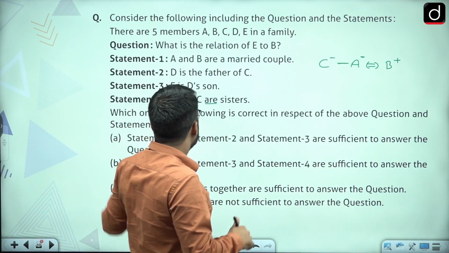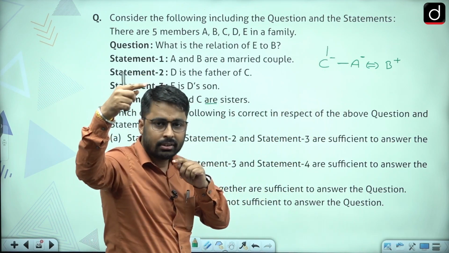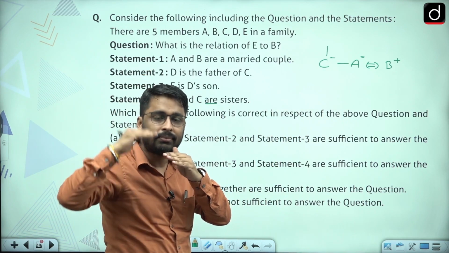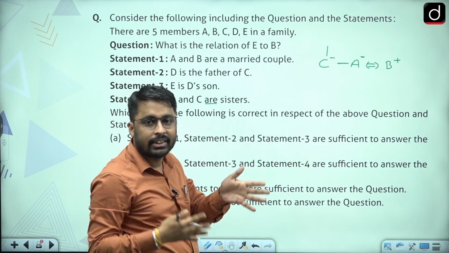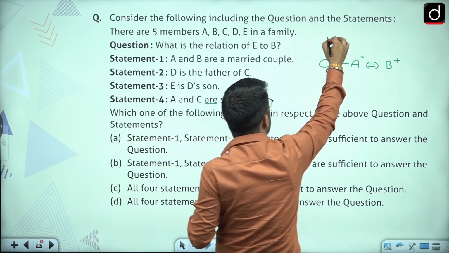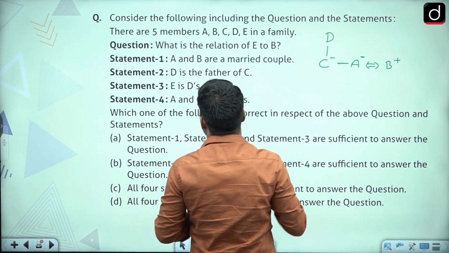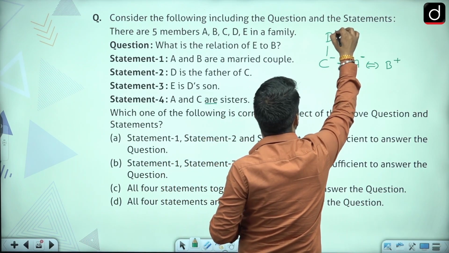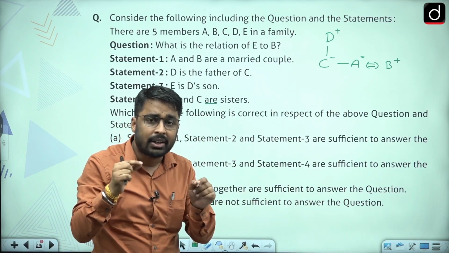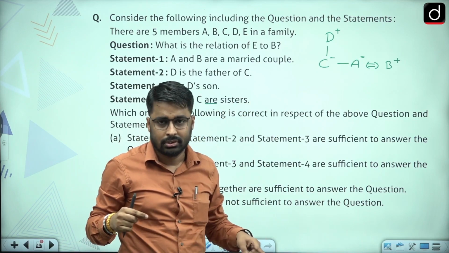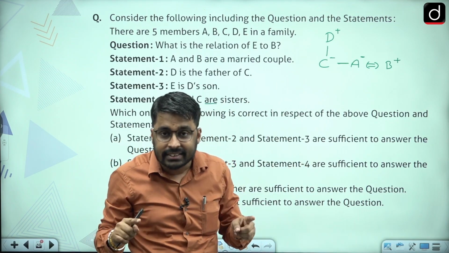Now it is given that D is father of C. If D is father of C, D will be one generation above C, because sir, father is going to come first. First D would have come in this world and then C would have come. So D would be one generation above C, and since D is the father, gender of D would be male. Now since D is father of C, by default D would be father of A as well, because C and A are sisters.